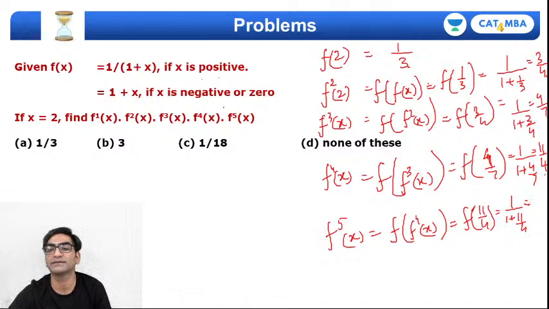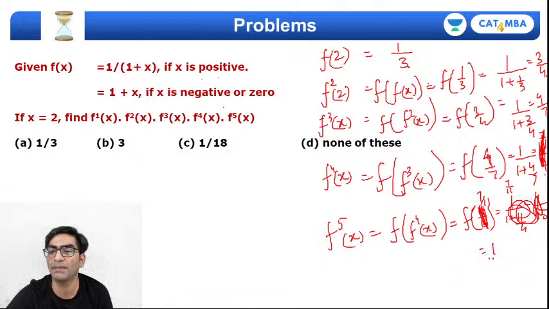That's like 4 by 15. Okay, wait, I think I made a mistake. f4 of x is going to be 7 upon 11. No, not 11 by 4, this will be 7 upon 11. So this will be 1 by 1 plus 7 upon 11, and so that will be 11 by 18.